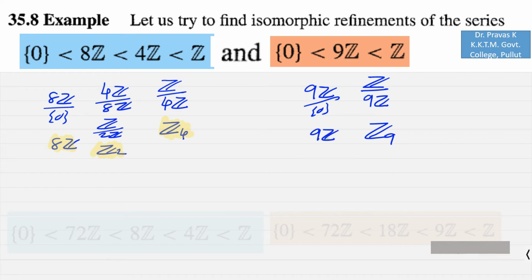So the factor groups we have formed are z9 and 9z. Looking at the corresponding factor groups, you can see that no factor groups from either series are isomorphic to each other.